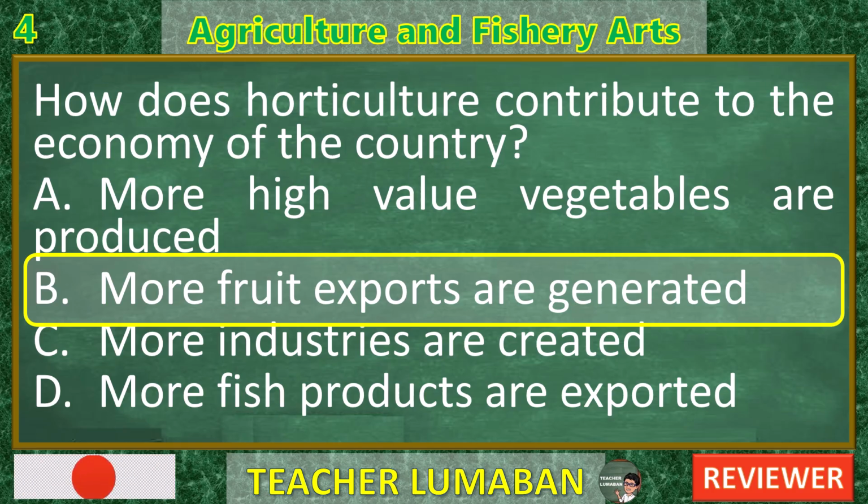D. More fish products are exported. Incorrect. Fish products fall under aquaculture or fisheries, not horticulture. Horticulture refers to plant cultivation, including fruits, vegetables, flowers, and ornamental plants. This choice is unrelated to horticulture.